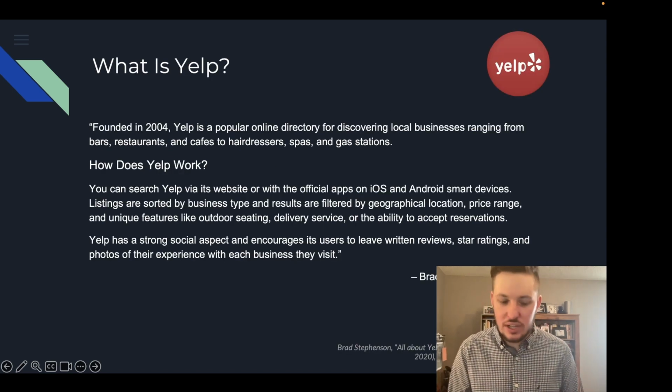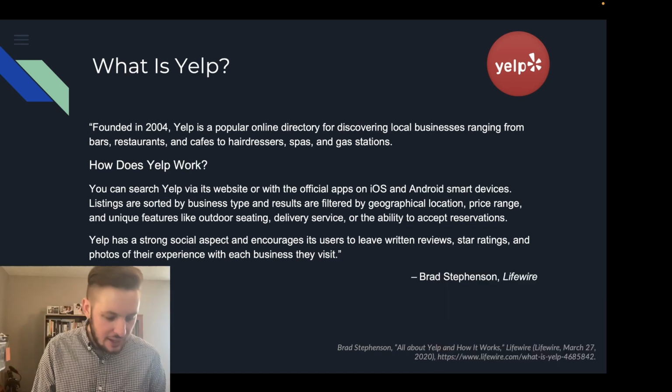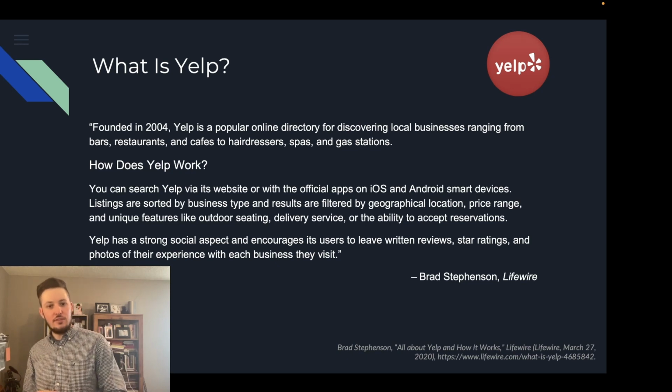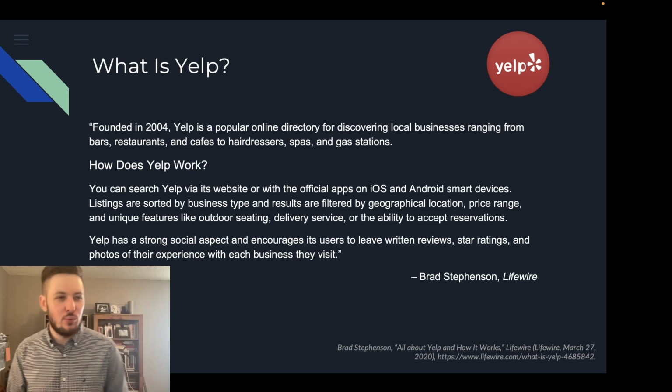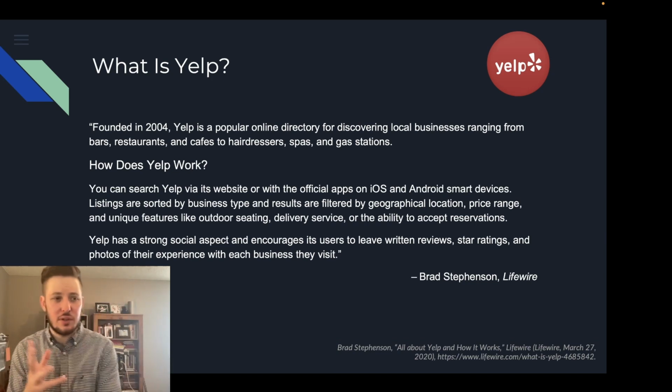I think that's a really helpful question to answer while we get into this. So Yelp is a company that was founded in 2004. It's a popular online directory. I really like the way the author describes this. Yelp is just an application with a wide variety of services.